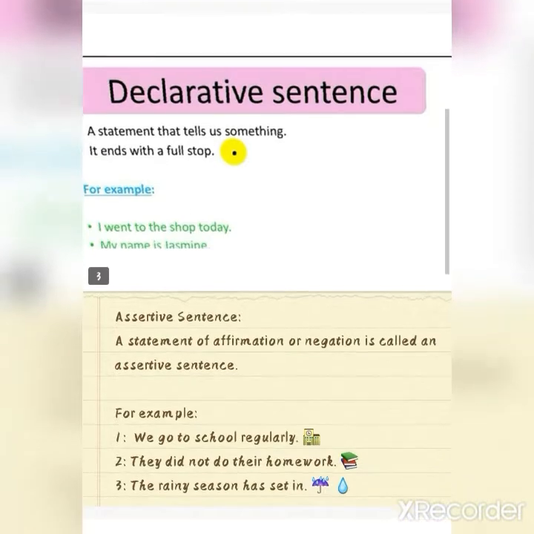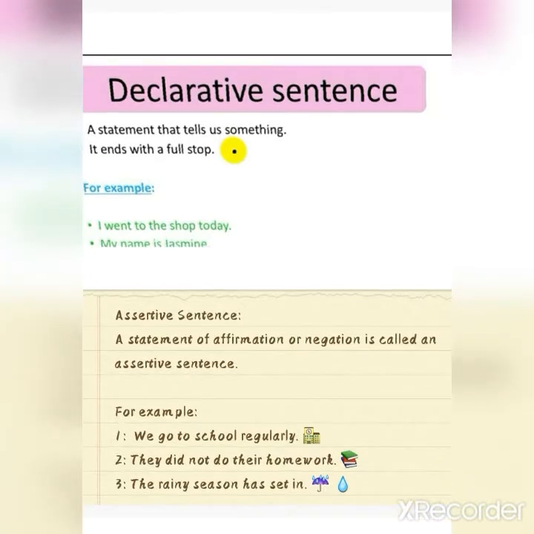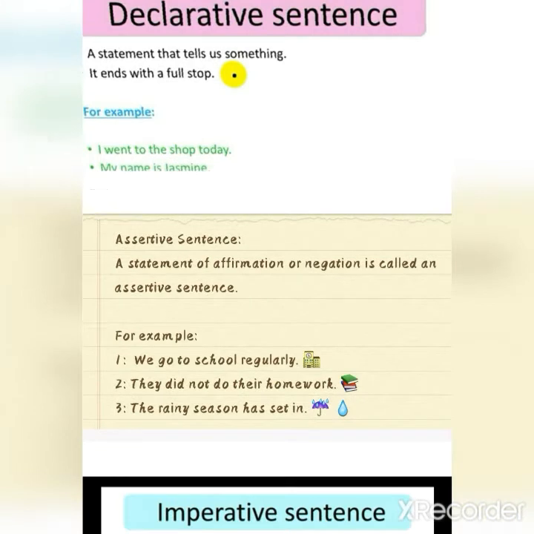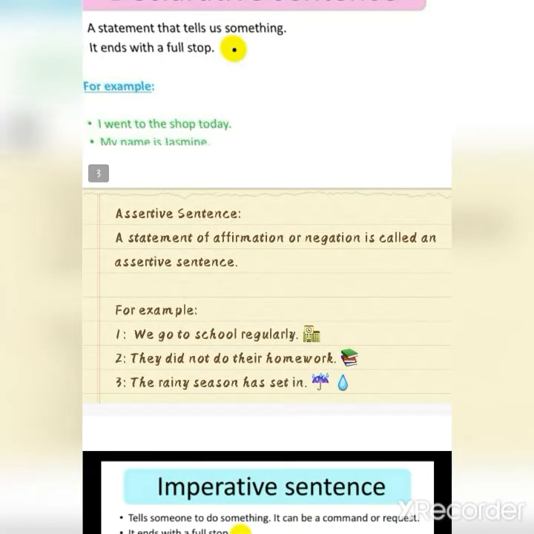Example, you can see, I went to school today. I went to shop today. My name is Jasmine. So in these examples, you can see that these statements are telling us something. Here is a point that declarative sentence is also called assertive sentence. So the definition of assertive sentence: a statement of affirmation or negation is called an assertive sentence.